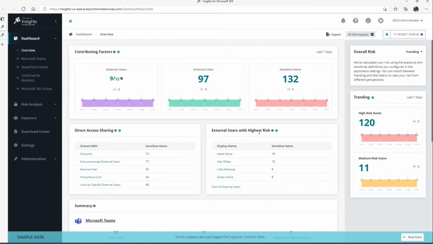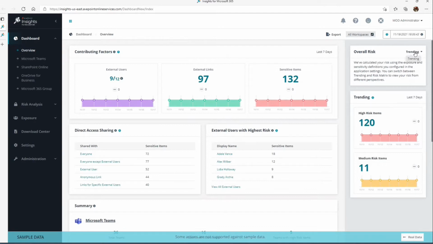Next, external users with the highest risk. This is also important. So I have external users that we are allowing to collaborate within our tenant, but they have access to high risk content, high risk data. So let's identify that. Let's surface that in the dashboard so that we can be informed and make the right decisions on that. We'll talk a little bit more about how we define sensitive items in just a moment.